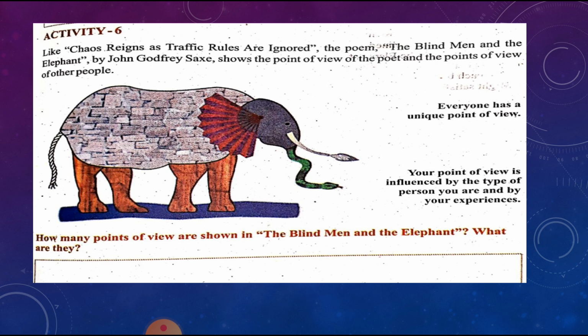Now moving to activity 6. The poem The Blind Men and the Elephant, we have discussed this, the poem by John Godfrey Saxe, shows a point of view. In both of them, they show the point of view of the poet and the points of view of the other people also. Everyone has a unique point of view to express their feelings. And your point of view is influenced by what? By the type of person you are, and also by your experience.